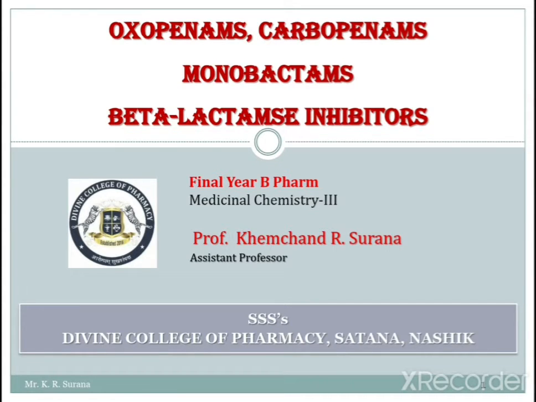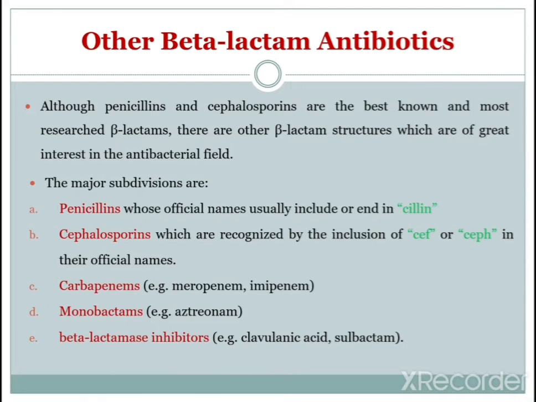In last sessions, we have seen the beta-lactam antibiotics, and in that we have seen the penicillin and cephalosporin. Now, in today's session, we will discuss the other beta-lactam antibiotics, that are basically oxapenems, carbapenems, then monobactams, and beta-lactamase inhibitors. So these four are the other beta-lactam antibiotics. One by one, we will look at every class of these.